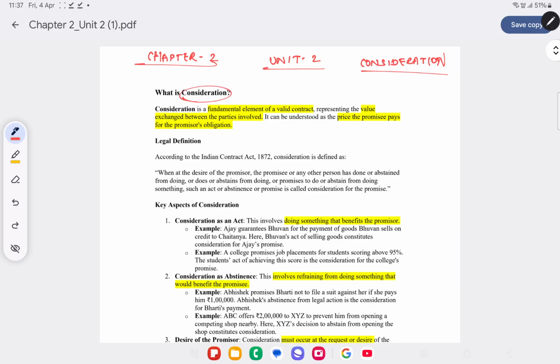So what do you mean by consideration? Consideration is a fundamental element of a valid contract, which means value which is exchanged between the parties involved. So already we saw that consideration means quid pro quo.